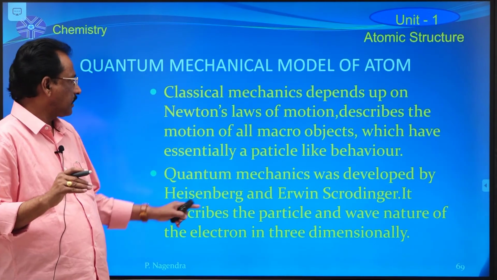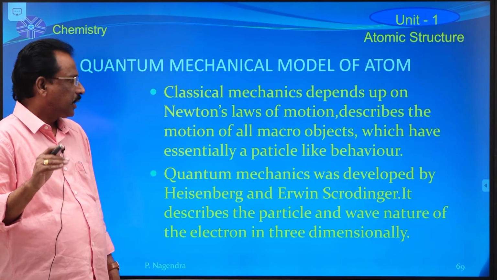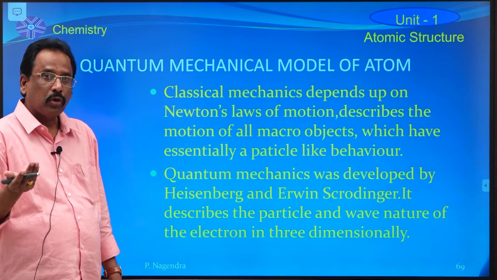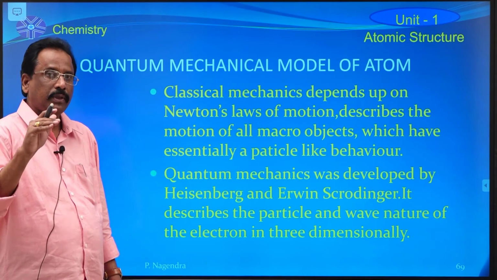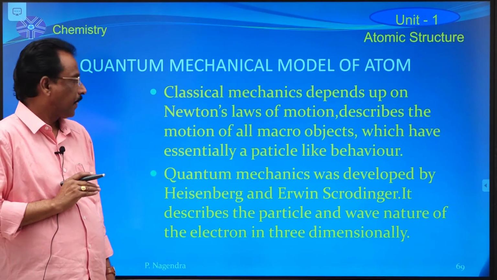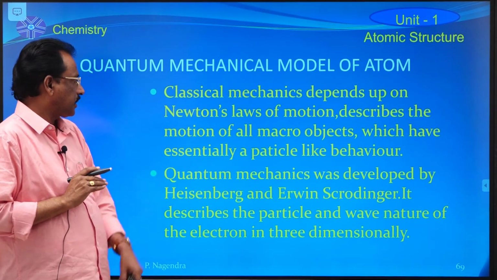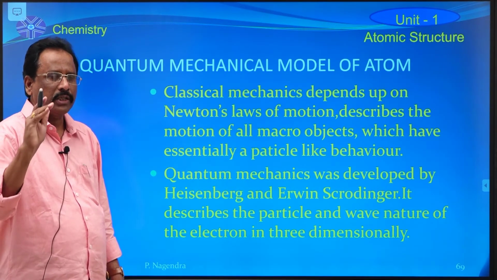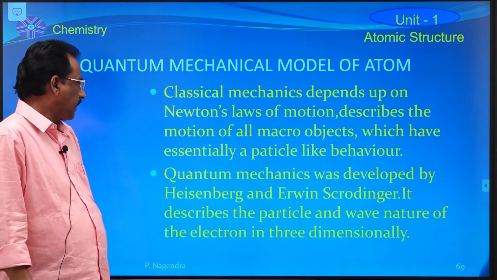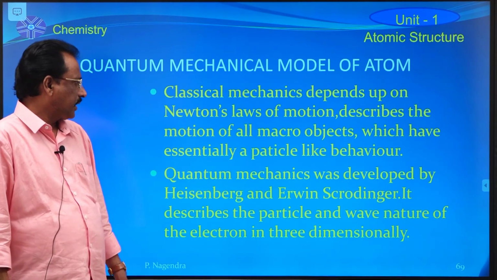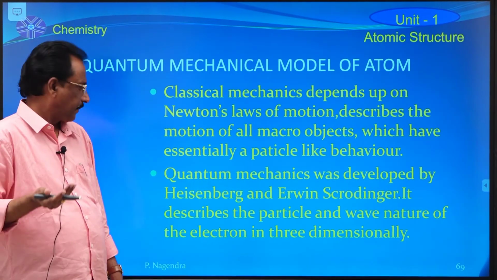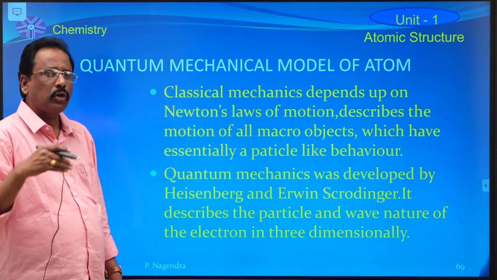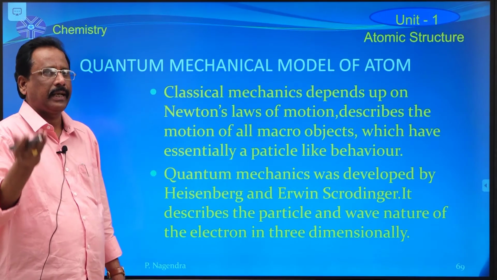That means classical mechanics fails to explain the motion of micro bodies. Classical mechanics explains the motion of macro bodies, but quantum mechanics explains the motion of micro bodies like electrons.